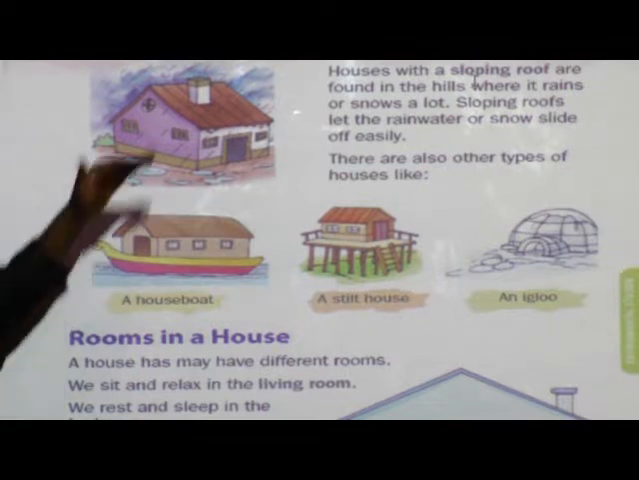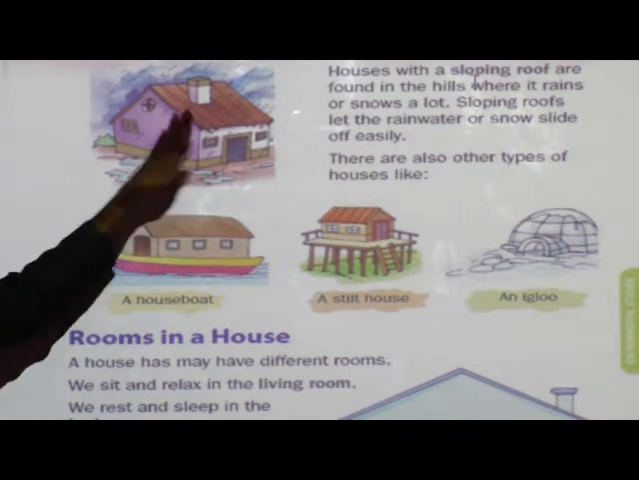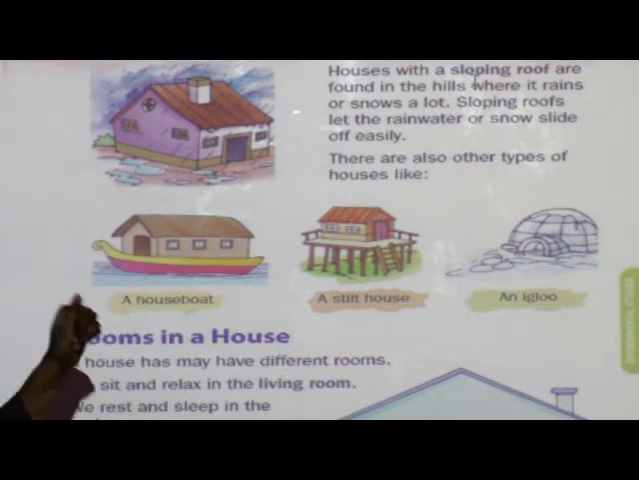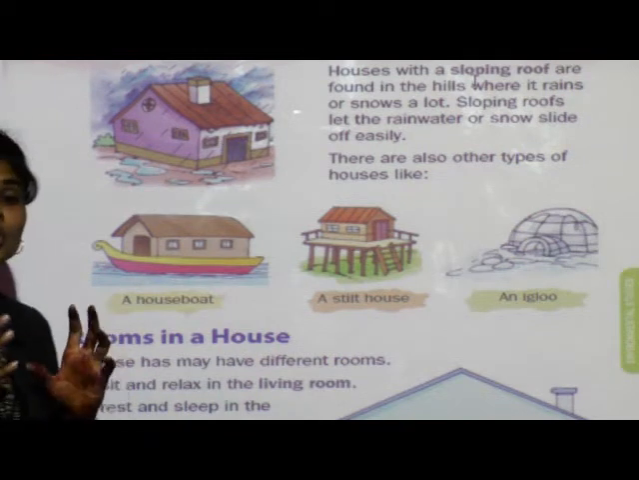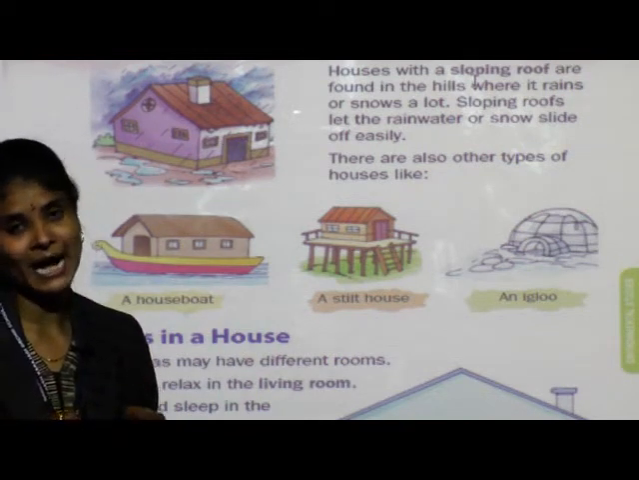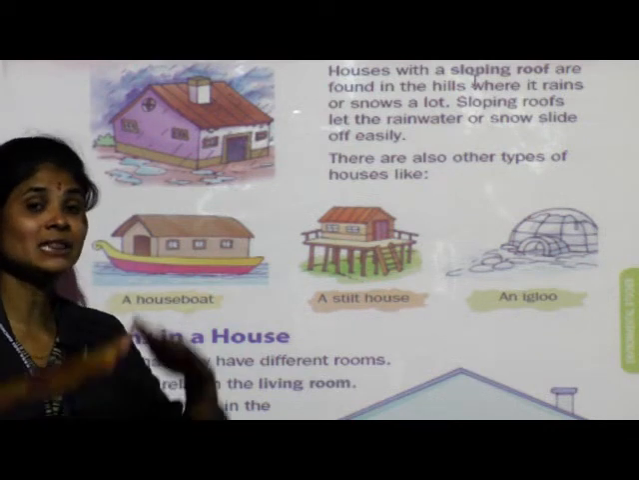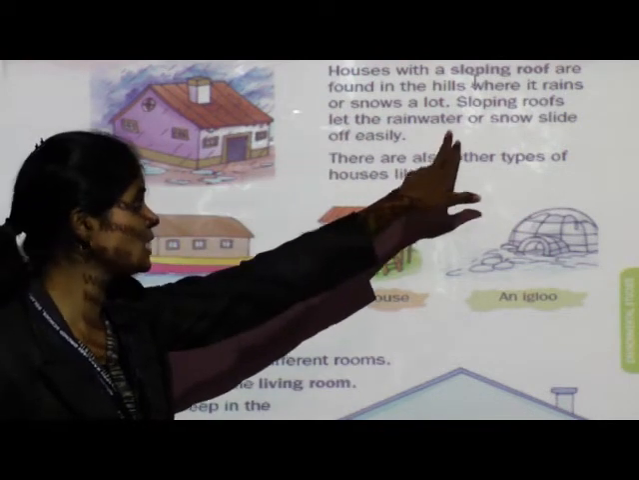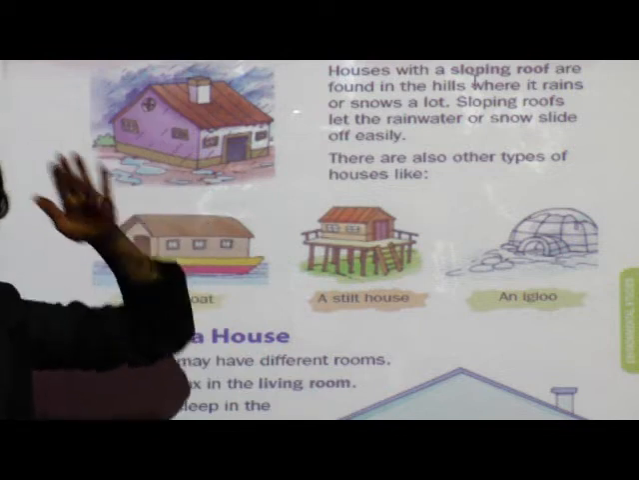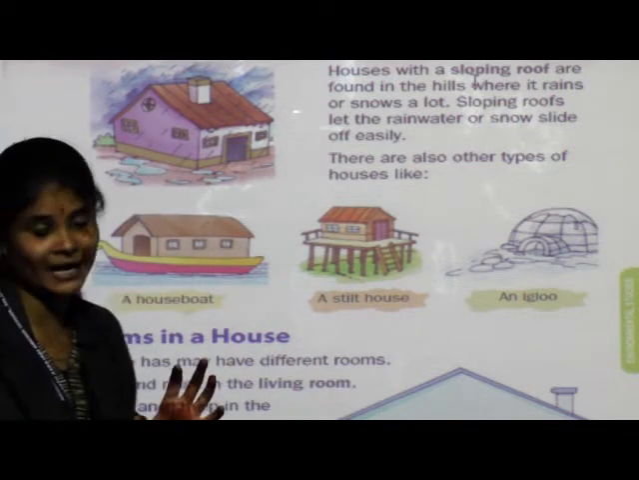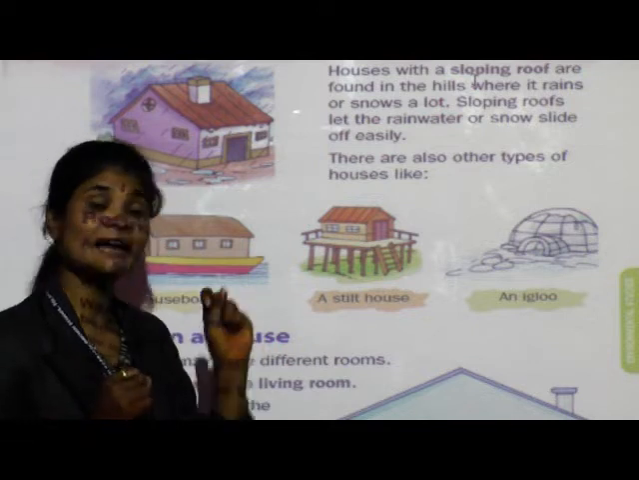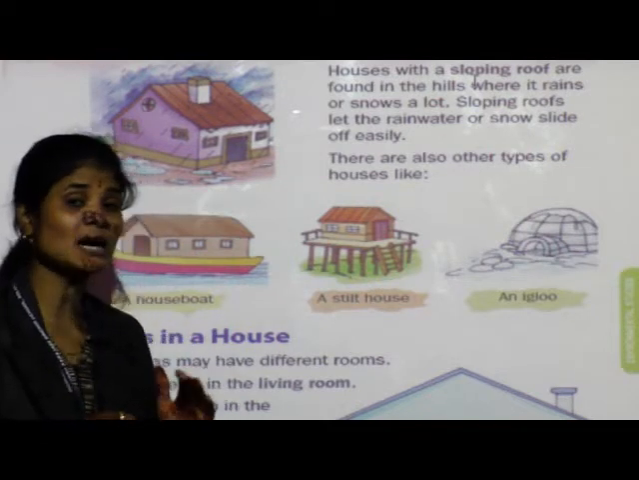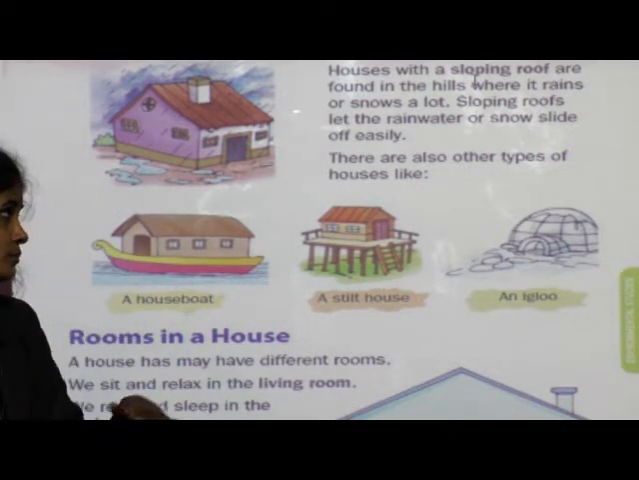Can you see how the slope of this roof is? It is sloping. Means they are downside. See, the people, those who live in hilly area, they build their houses with sloping roof. Why? Because sloping roofs let the rainwater or snow slide off easily. Means in hilly area, heavy rainfall or snowfall occurs. That's why the roofs of those houses are sloping.